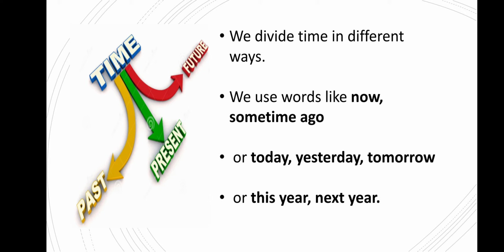We use words like now, some time ago, or today, yesterday, tomorrow. We also sometimes use words like this year, next year.